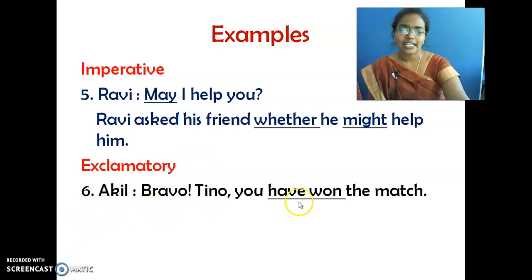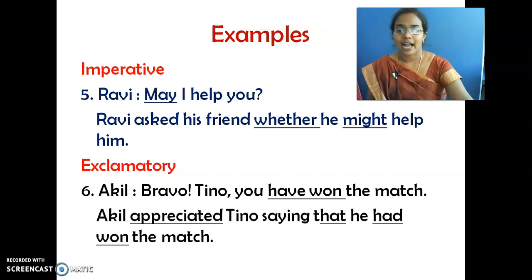Akhil says, bravo, Tino, you have won the match. Bravo means come on, celebrate, you have won the match. This is the way you will say. And how do we change the sentence? Akhil appreciated Tino saying that he had won the match. So this word bravo is not a name over here. It is a word of appreciation to express your feeling. Bravo means hooray. We used to say the same word. Bravo, Tino, you have won the match. Akhil appreciated Tino saying that he had won the match.